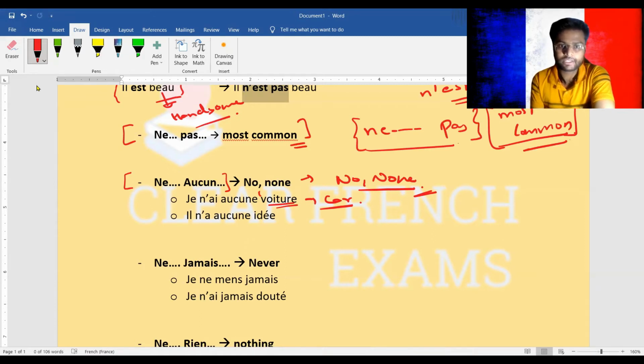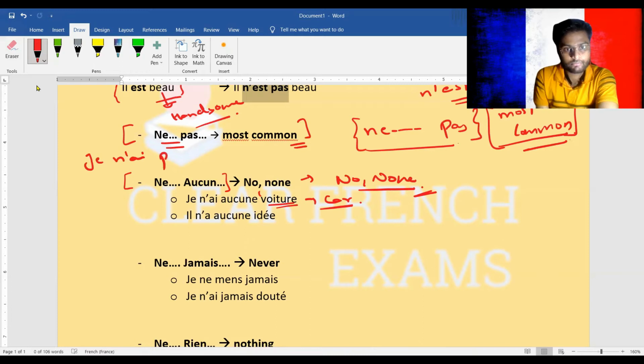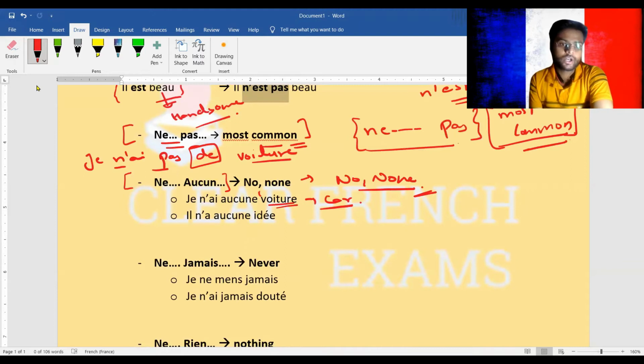In case of a normal negation, for example with ne pas, it would have become je n'ai pas de voiture. Let me just write it down. Je n'ai pas de voiture. All right. With ne pas, you have to add an extra de. And now, je n'ai aucune voiture.